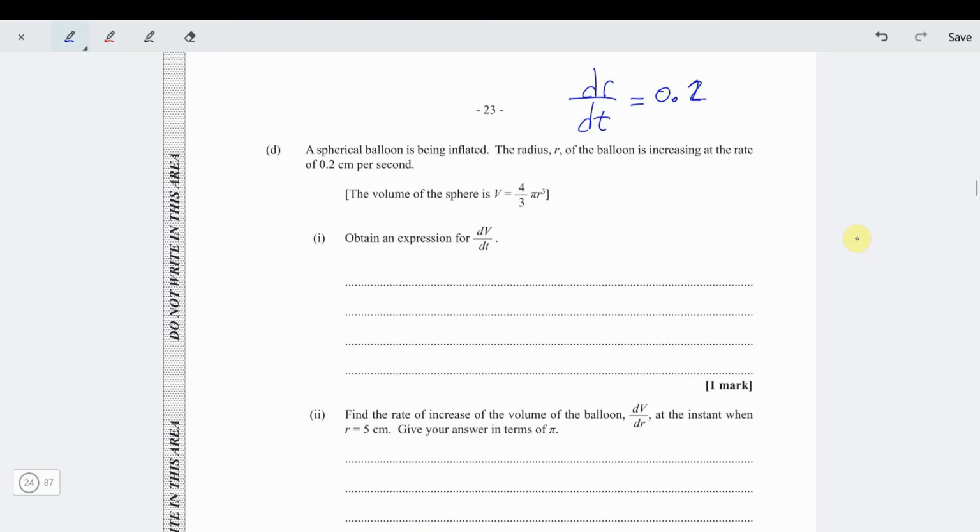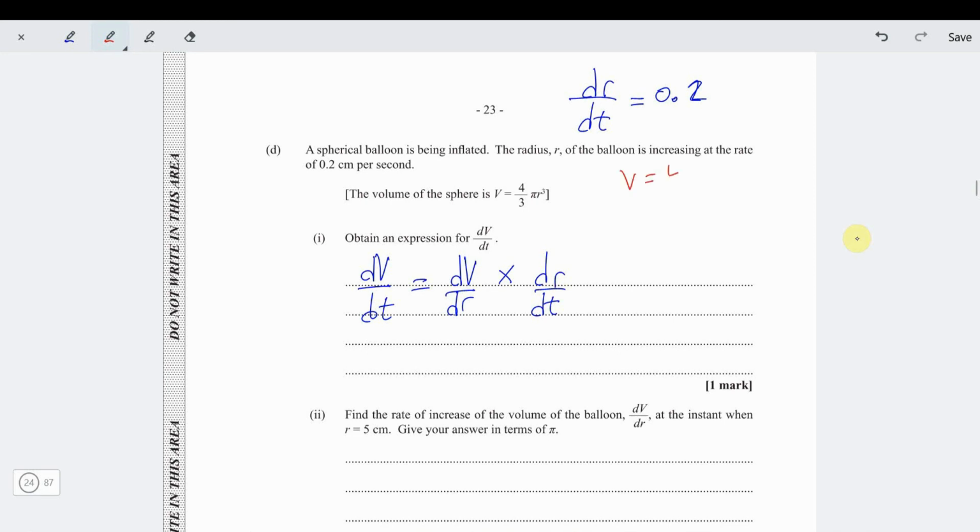Now it says obtain an expression for dV by dt. First thing is, we know that dV by dt is going to be equal to dV by dr multiplied by dr by dt, because the dr dt's then cancel. Nice. So all we need to do is find the expression for dV by dr.